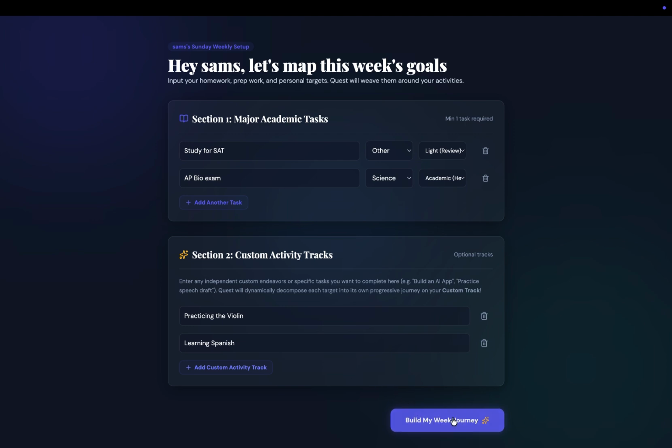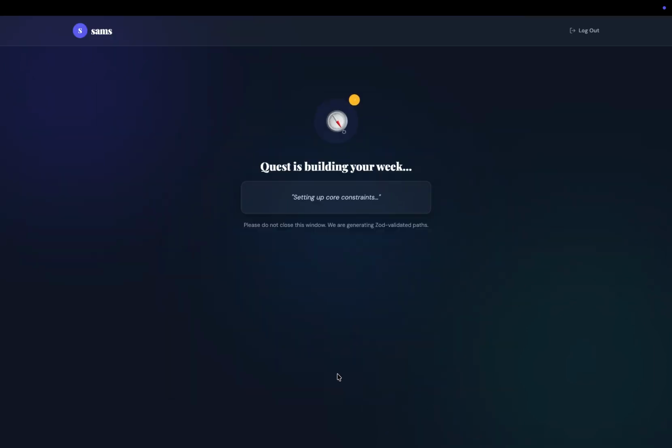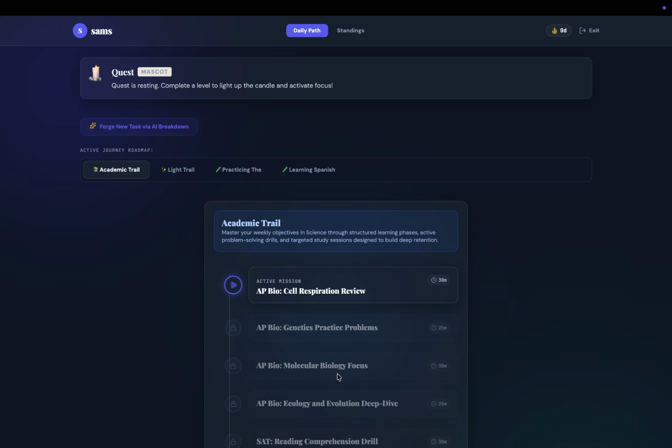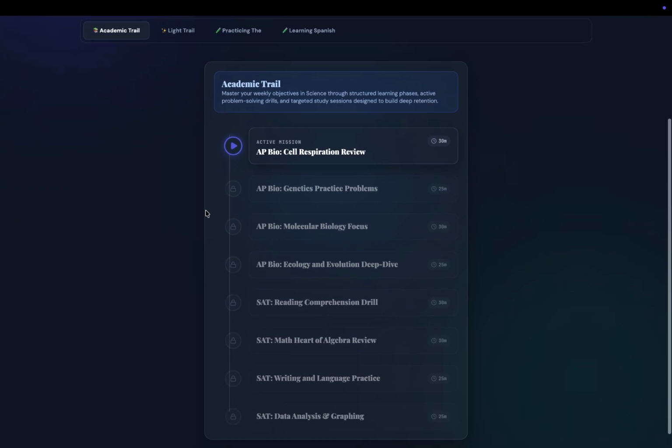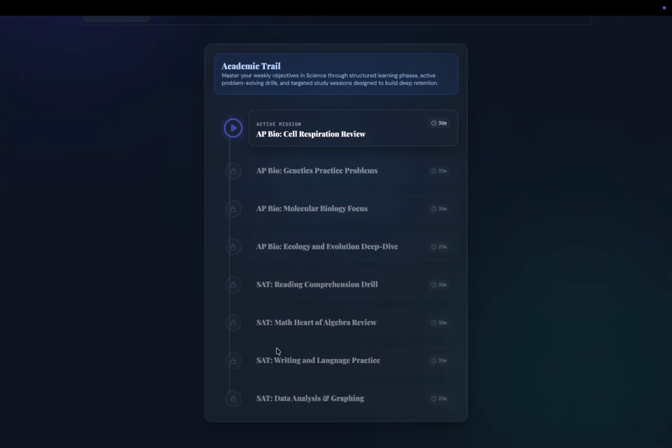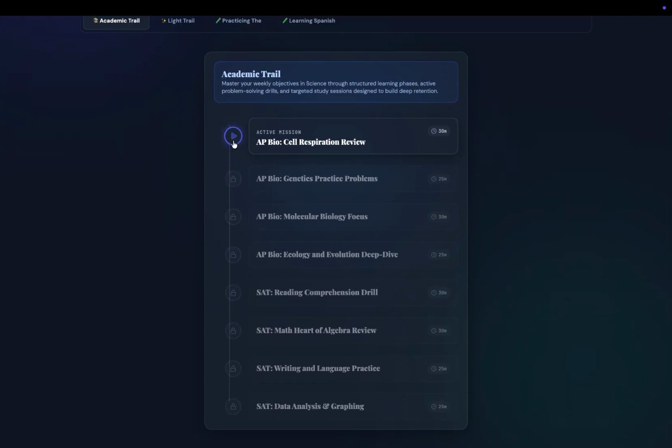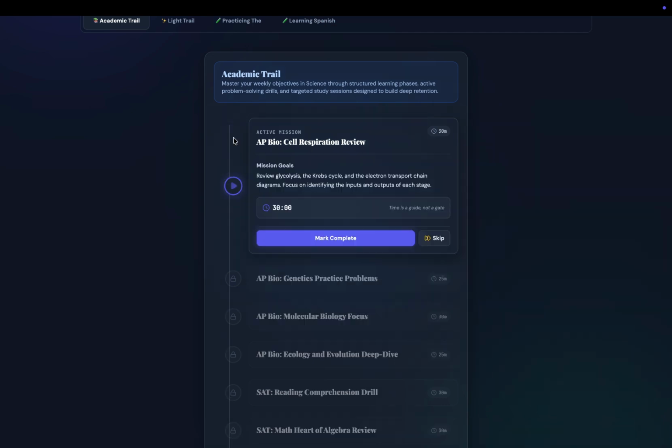When we press Build My Week Journey, it will show the loading screen. It will start to develop a journey, and here's our journey. So we have 4 sections. The academic trail with all our academics, AP Bio, SAT. When we click on the play button, we have a timer, which is a guide, not a gate, as it says right here.